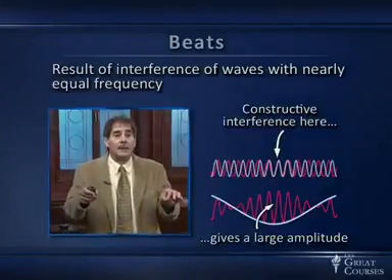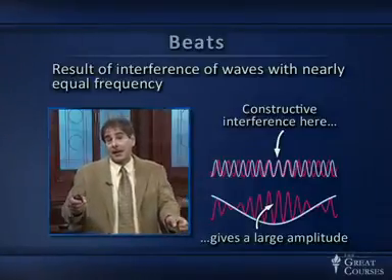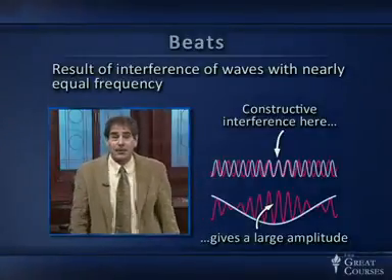So the airplane's engines may be making noise at a fairly high frequency, but that drone may be every second or two. And the pilots, if they listen to that, can carefully adjust their throttles and get the engines going at just the right speed. That's the phenomenon of beats. It occurs because of the interference of waves of nearly equal frequency, and it provides an audible indication of whether frequencies are synchronized. And it also enables some very, very precise measurement techniques by detecting that very small difference in frequencies.